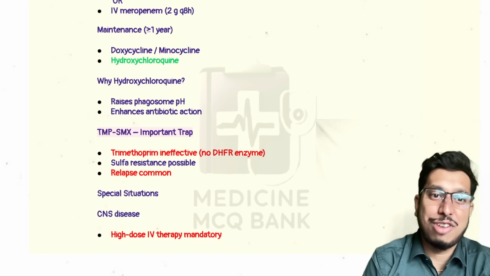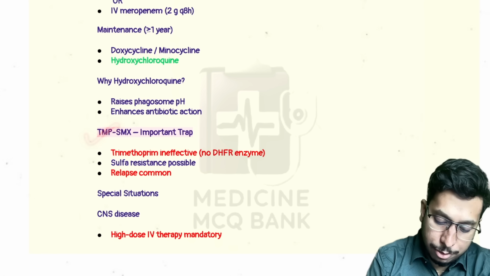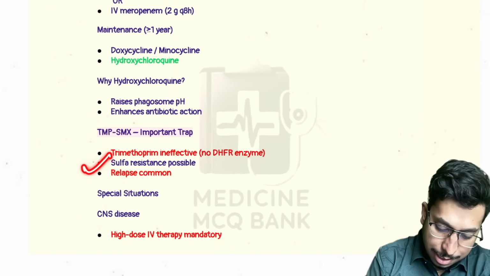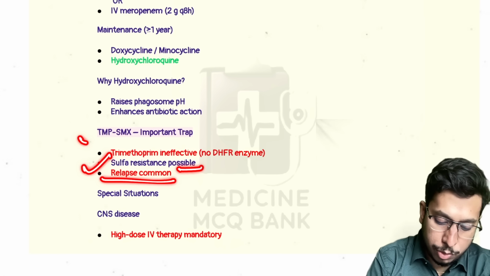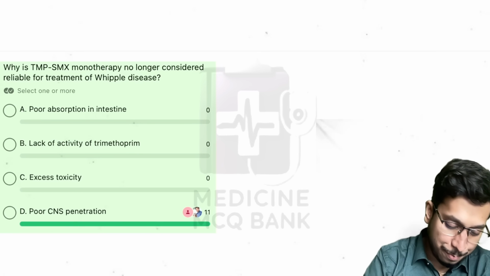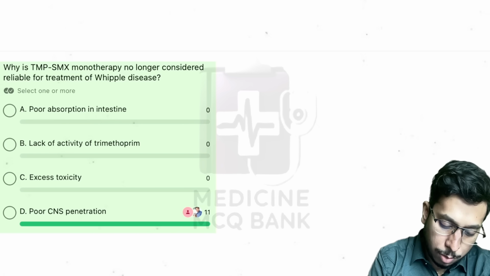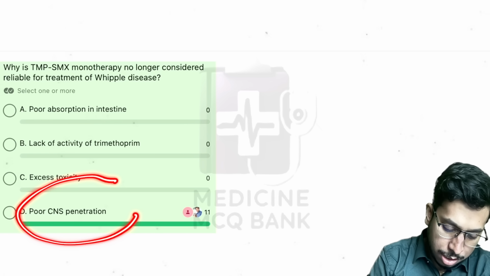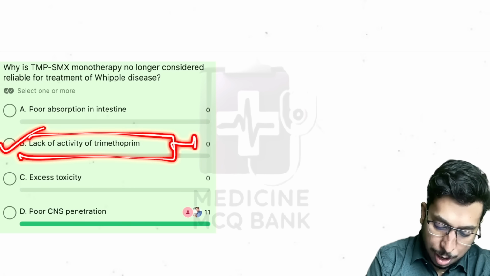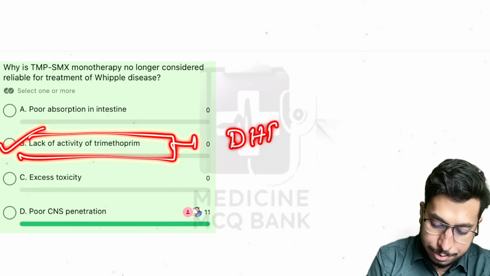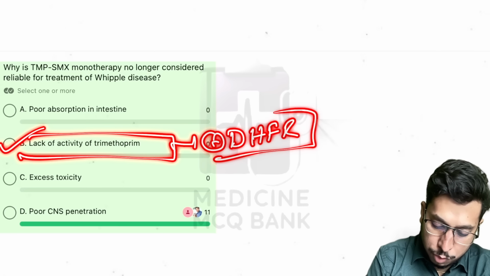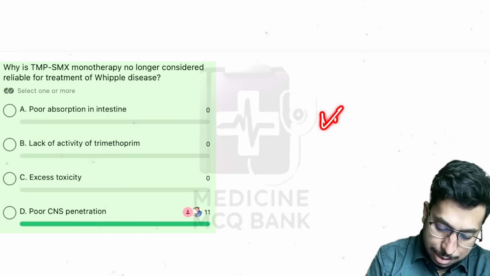That is why it is not useful; sulfa resistance is possible and relapse is common with this drug. So why is TMP-SMX monotherapy no longer considered reliable for treatment of Whipple disease? It is because of the lack of activity of trimethoprim, because of the absence of dihydrofolate reductase. So the answer is the right one.